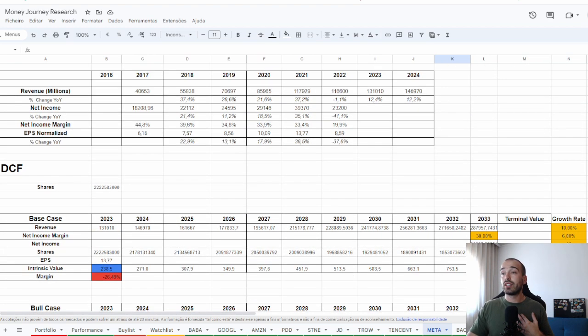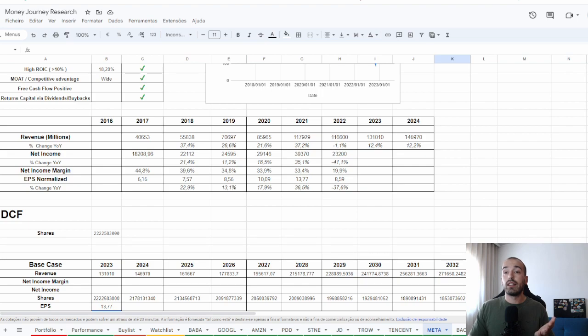When we talk about margins, you always want to be conservative in your analysis. For example, the net margin for Meta has been 45%, 39%, 34%, 33%, and in the last year it was 20%. I don't believe Meta margins will stay around 20%. I do believe they will be around 30%.